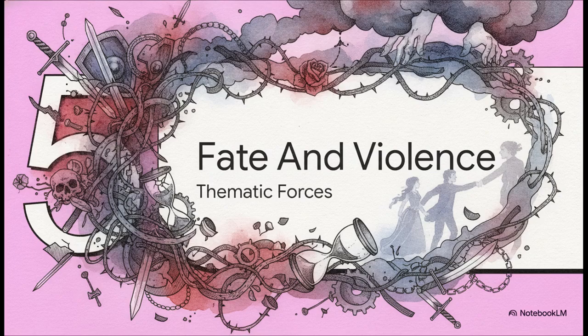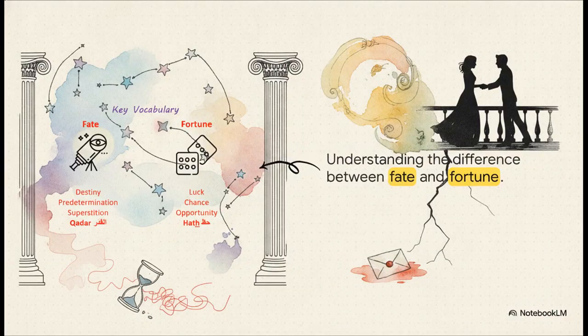Section 5. Forces of Fate and Violence. Having traced this tragic descent, let's zoom out a bit and explore the really powerful thematic forces that continuously drive these characters toward their end. This brilliantly illustrates a core tension in the play: fate versus fortune. Fate involves destiny and predetermination, the idea that right from the very prologue they are star-crossed lovers whose paths were destined by the heavens to cross and eventually end in tragedy.